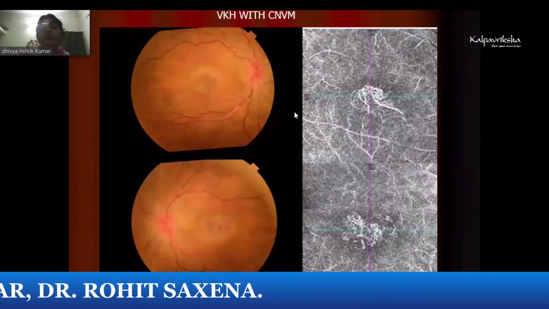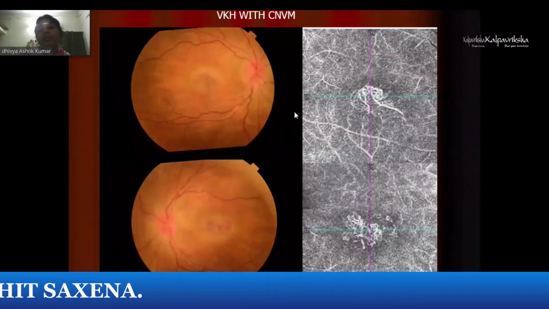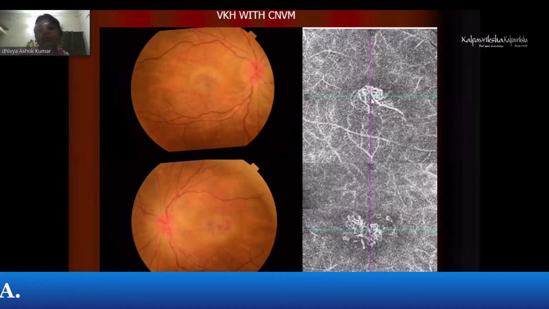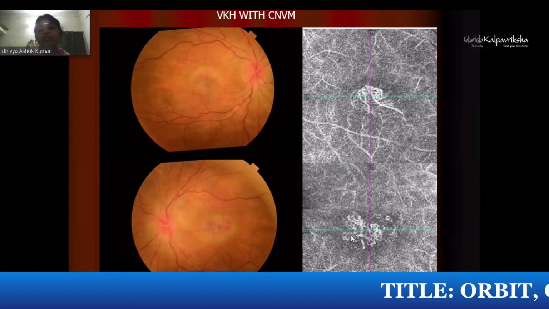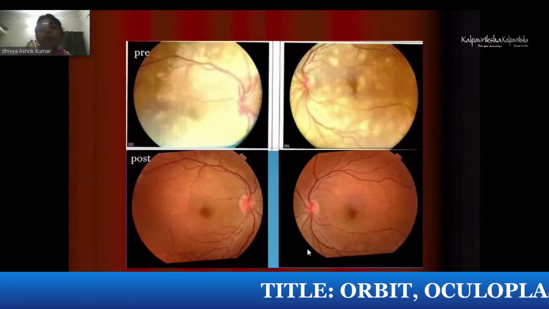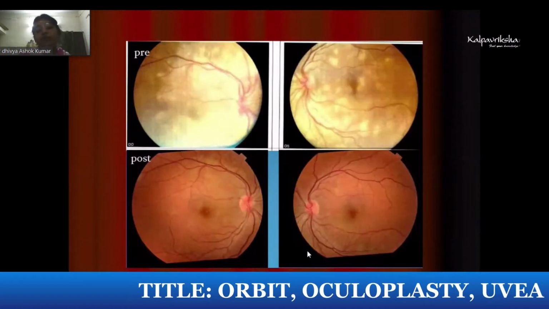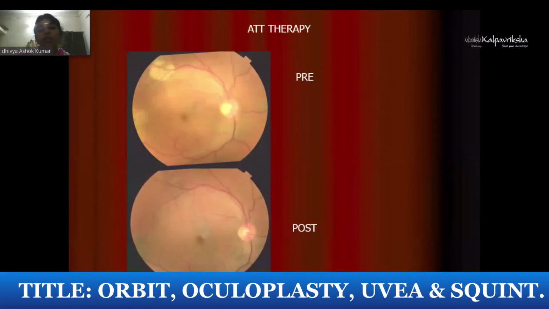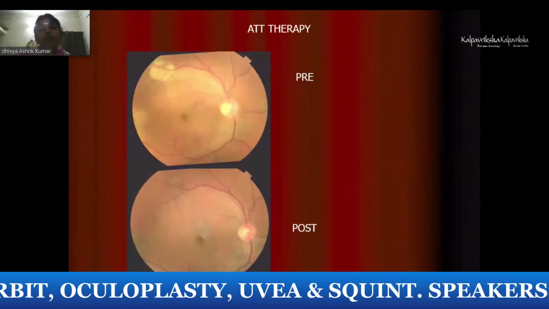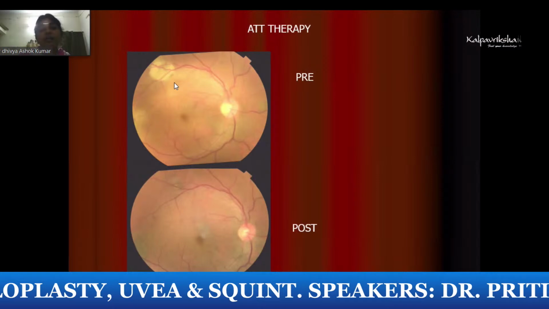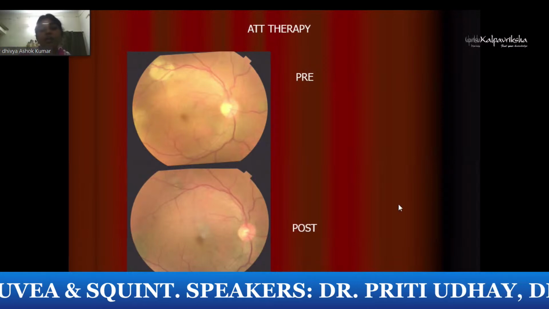You can also use OCT angio in patients where you're suspecting a CNVM. This is a patient with VKH with secondary inflammatory CNVM. You can see the capillary and vascular plexus in the macular region. And post-treatment fundus photographs are very useful in all your patients when you treat them and follow them up for prognosis. You can see the ATT therapy, before and after the therapy improvement.